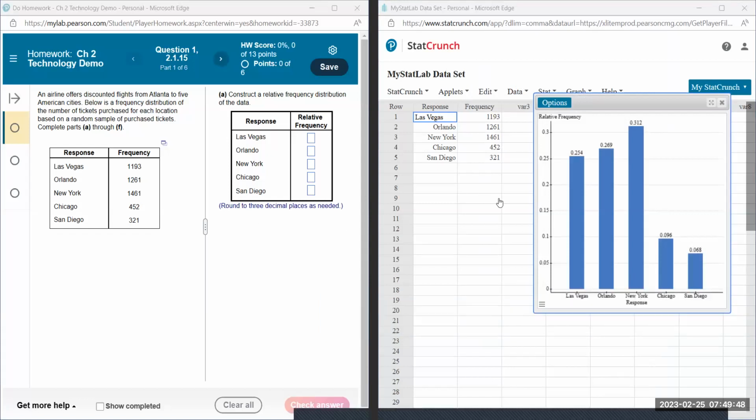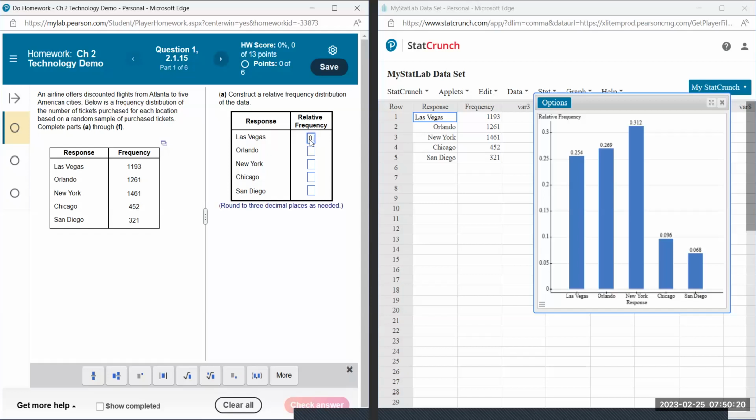It says round to 3 decimal places. We have to be careful here. These happen to be 3 decimal places, but it's always a good idea to hover over, let's say the 0.254 for mine, just to make sure that it was rounded correctly, because sometimes StatCrunch rounds it to something slightly different. So this one is okay. This one is okay, just to 3 decimal places. Just always double check. Most of the time it'll be okay, but in a couple of problems it won't be, it'll be different. So you just have to be aware of that. So go ahead and put those values in. If you need to pause the video to do that, go ahead.